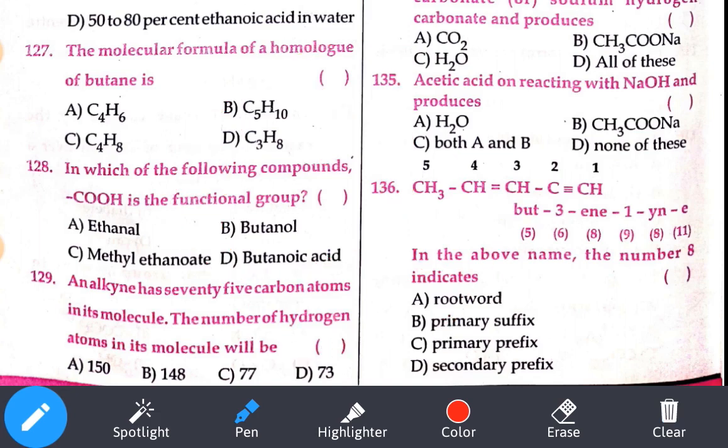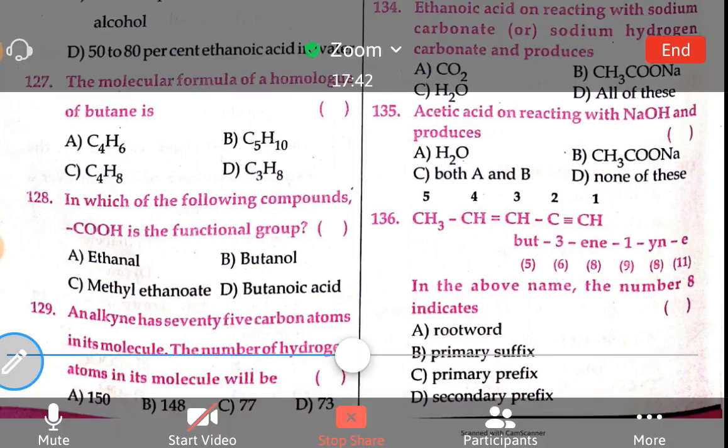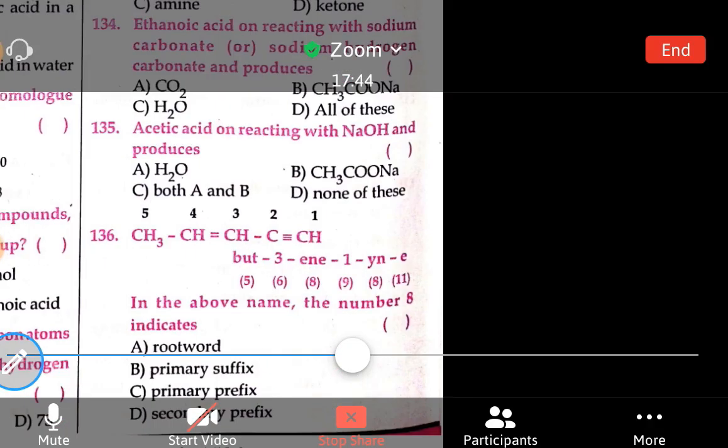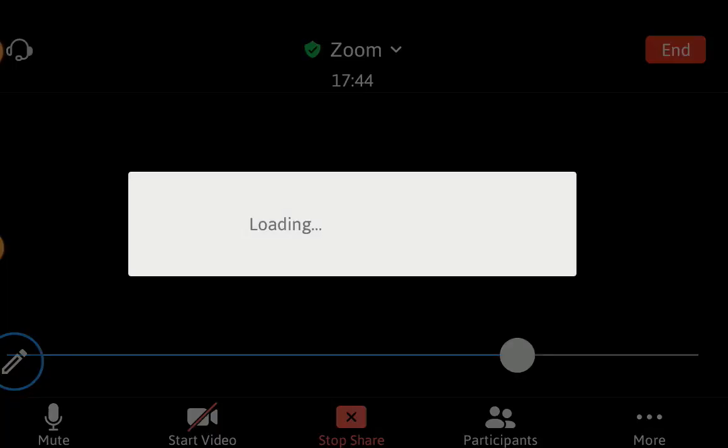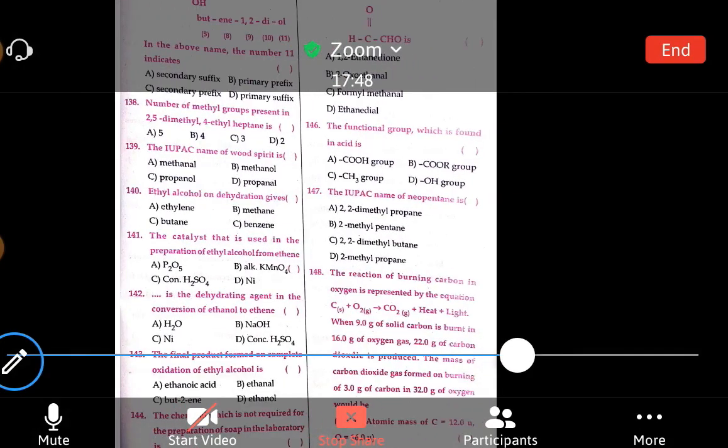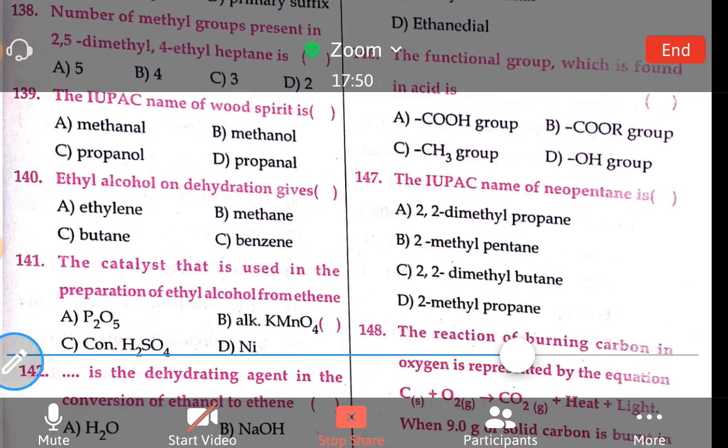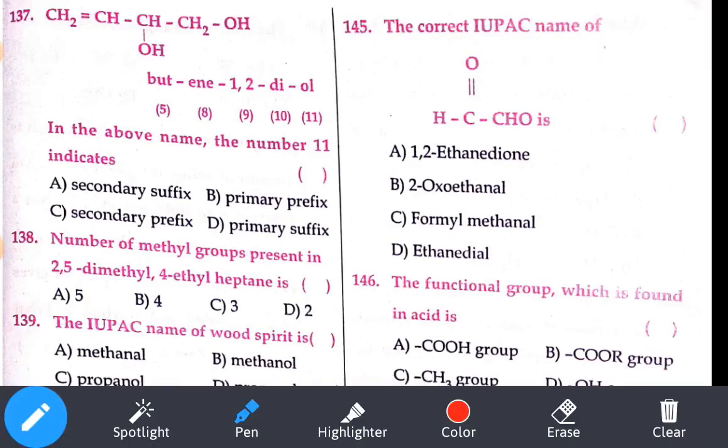So again, they have given the name and they have given the number. And the above name, the number 11, OL. OL means our functional group. Functional group means our secondary prefix, option number A. Okay, let's drag upwards. The number of methyl groups present in 2,5 dimethyl 4-ethyl heptane.